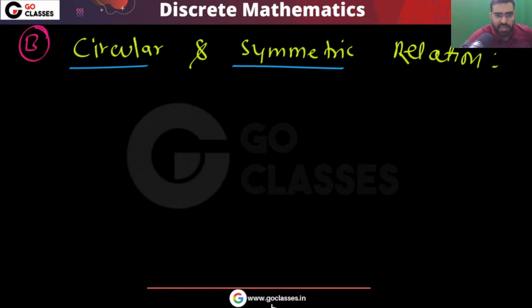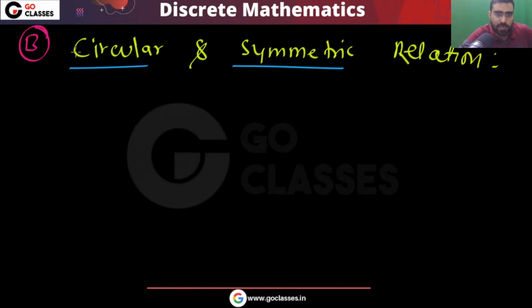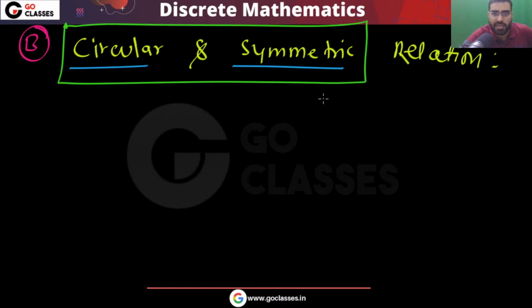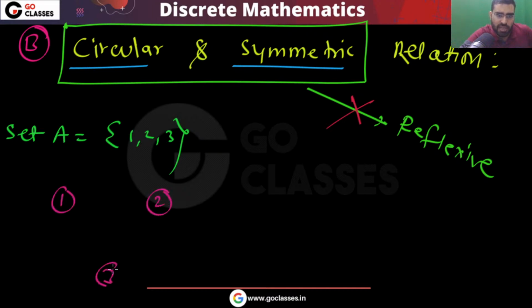You can find another example. Does circular and symmetric imply reflexive? You can give many counterexamples. So this does not imply reflexive. For example, another example let me take. Let's assume you have a set A, which is {1, 2, 3}. Now I am giving you a graph where 1 is related to 2, 2 is related to 1, 1 is related to 1, and 2 is related to 2.